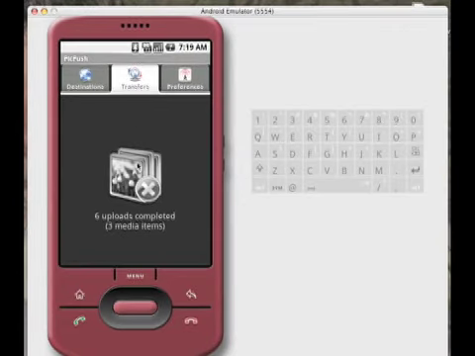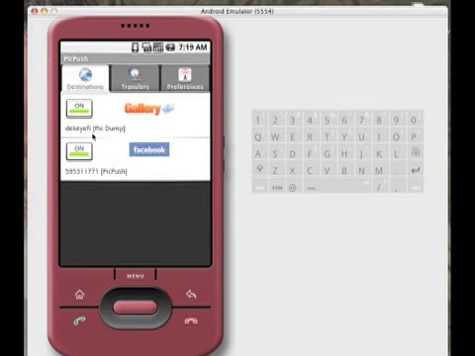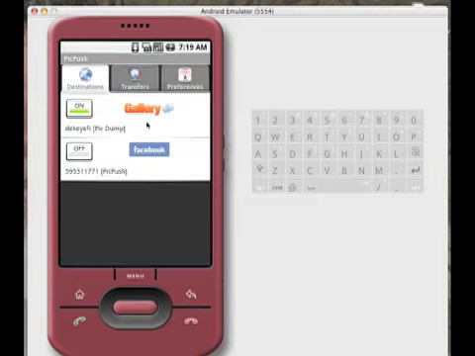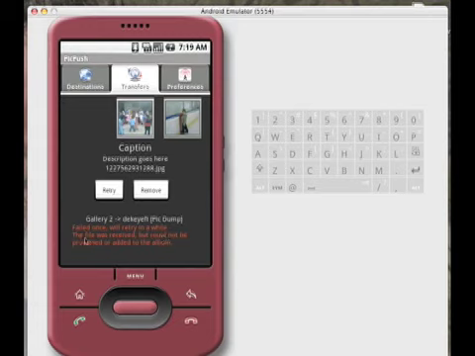Now what I've done, I've gone into my gallery server and I removed this pic dump. I removed permissions from this pic dump folder just so that my uploads will automatically fail. So here's my upload and it tells me it failed. It's going to retry in a while. So now we have two buttons here. I can retry or remove.